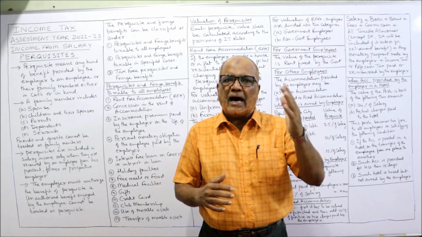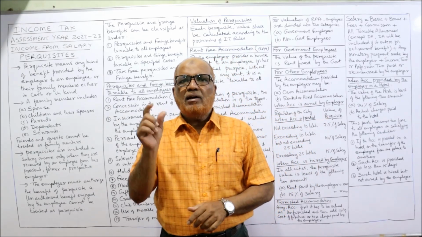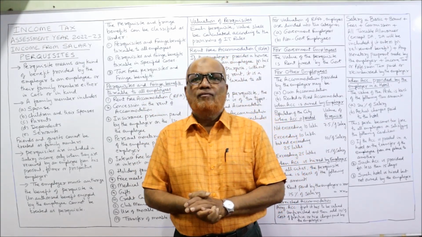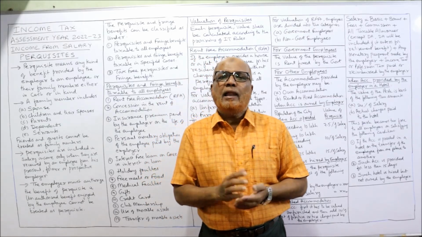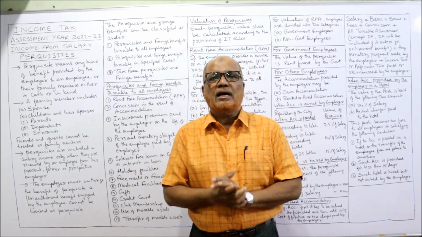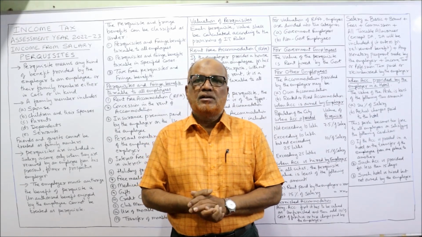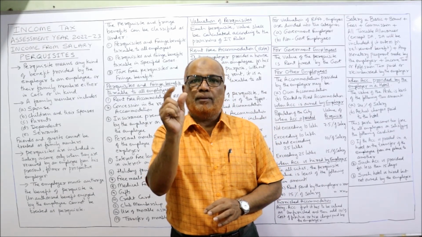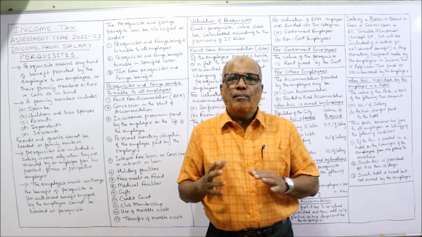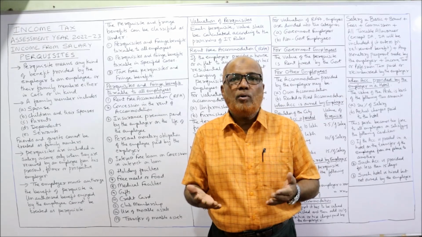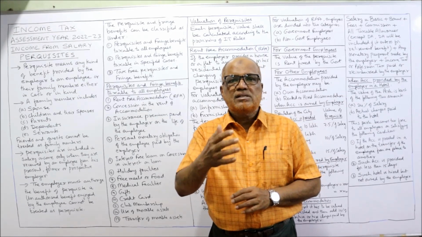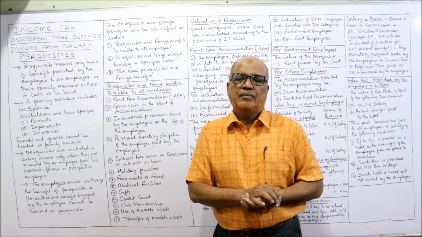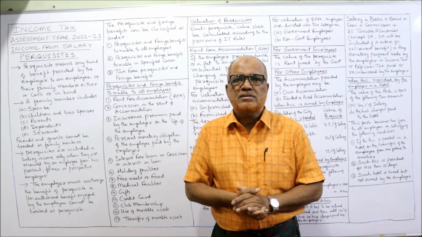See, what is the difference between allowance and perquisite? The allowances are the fixed monetary amount given along with salary for some specific purpose, like dearness allowance, house rent allowance, entertainment allowance, children education allowance. All these are the different types of allowances that is monetary. But perquisites may be monetary or may be non-monetary. So this benefit is given by the employer to the employee or their family members also. The benefit may be given either to employee or family members.